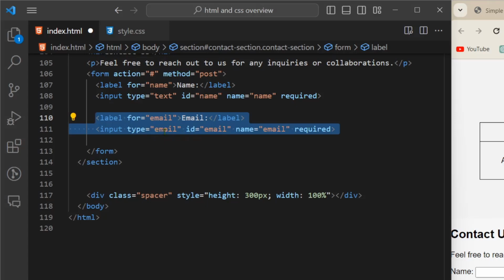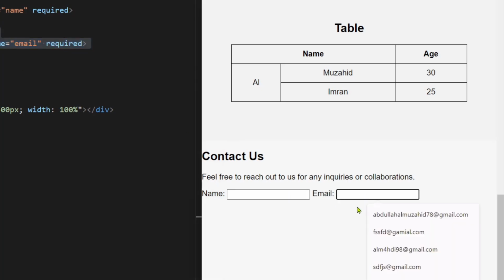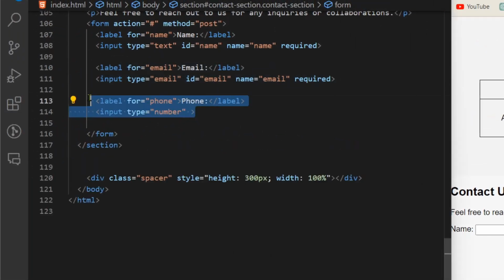Next, similarly almost every element will have a label, but the input type will be different. As you can see here we have email, and this one is also required. You can add this or remove this if you do not want it. This will create an email field, and it will only take the email format. Next, again a label for phone, and this one will be type number.